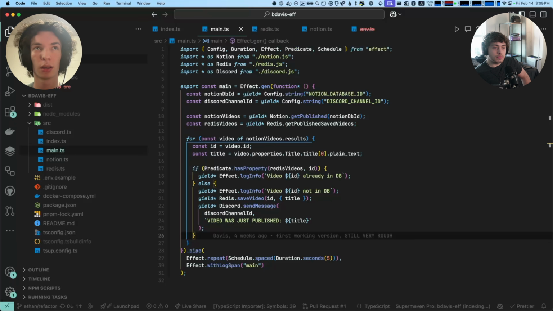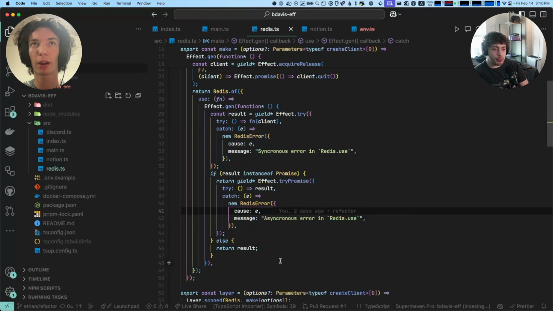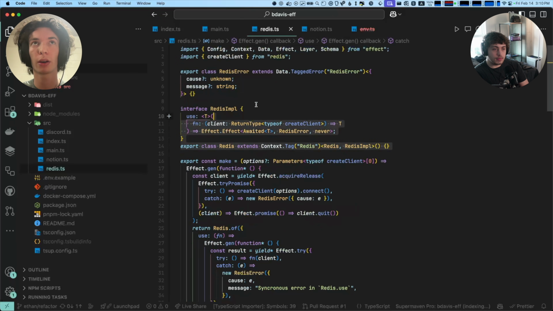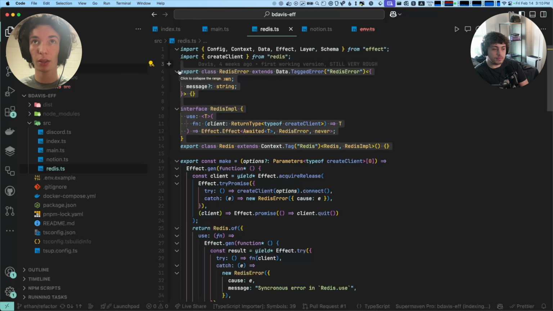Let's do the rewrite. Now we're looking at the rewritten version, and I want to start at the leaves and then work back up to main. Starting with Redis, there's a lot going on right at the start, but this is the basis of the way that effect's dependency injection works.